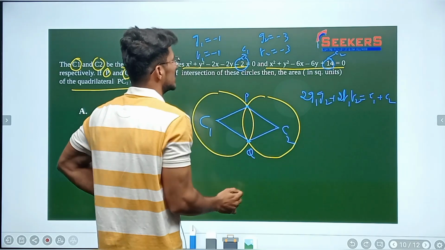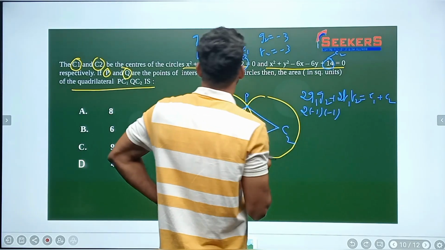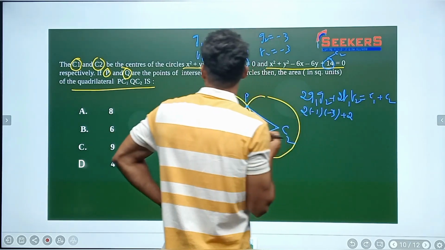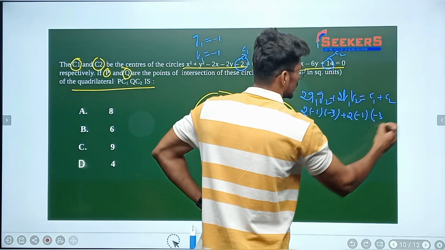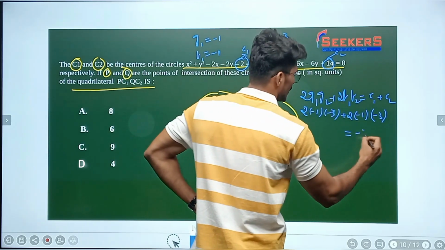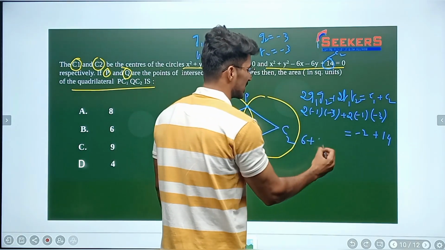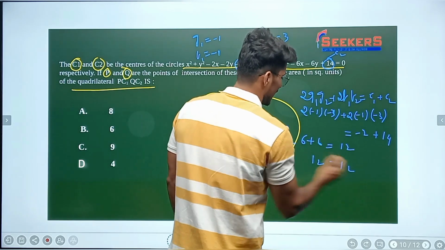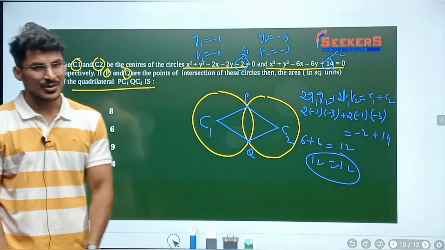Substitute here: 2 g1 g2. So 2 into minus 1 into minus 3, plus 2 into f1 f2, which is minus 1 into minus 3, and c1 plus c2 is minus 2 plus 14. So I am going to get 6 plus 6 by solving, which is equal to 12. So 12 is equal to 12. Yes, I am getting 12 equal to 12, which means these two circles are orthogonal to each other.